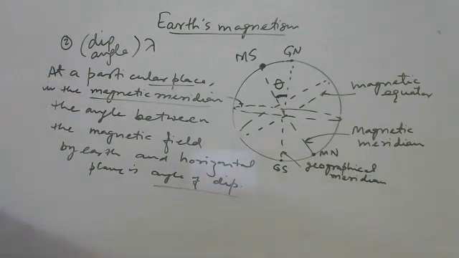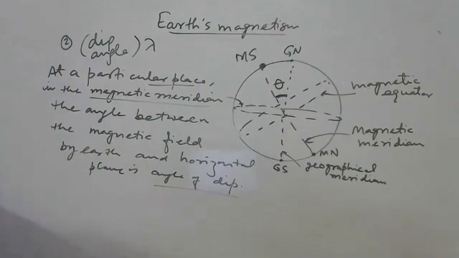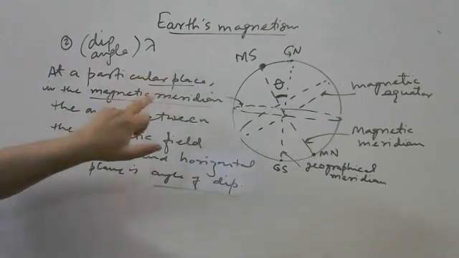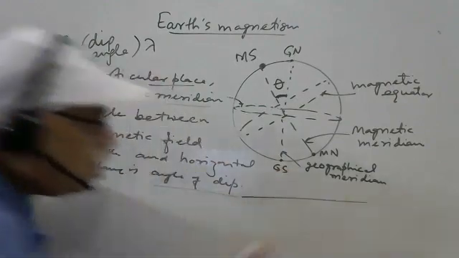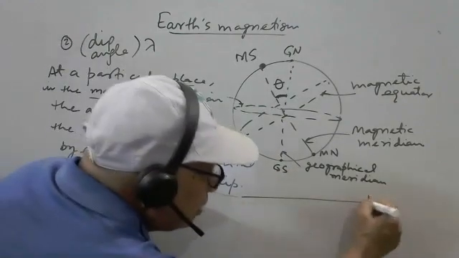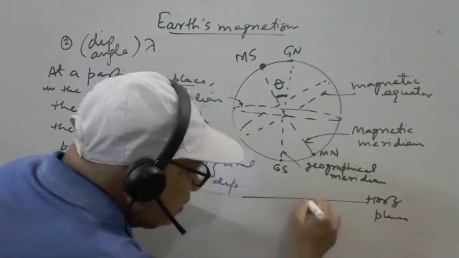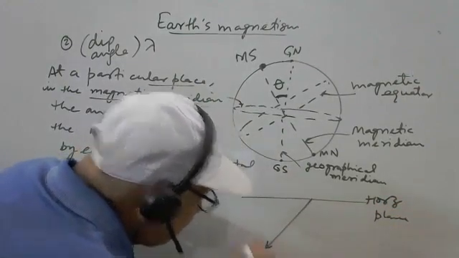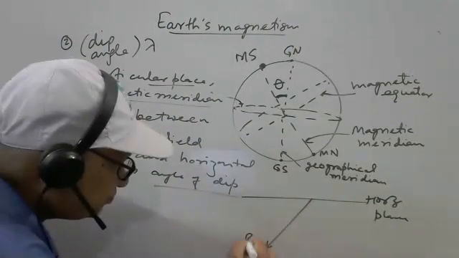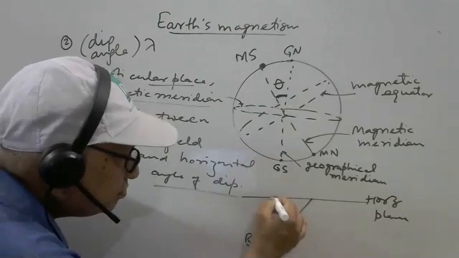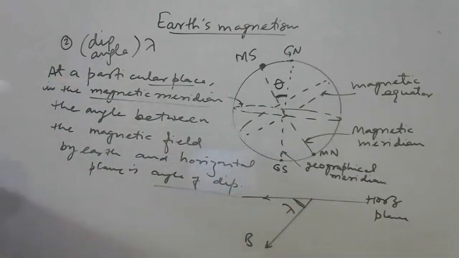So what is the angle of dip? It is the angle of the resultant magnetic field with the horizontal plane at a particular place and magnetic meridian, like this. Suppose this is the horizontal plane, and this is the resultant magnetic field here of the earth. Then this angle is called, say, lambda, angle of dip.